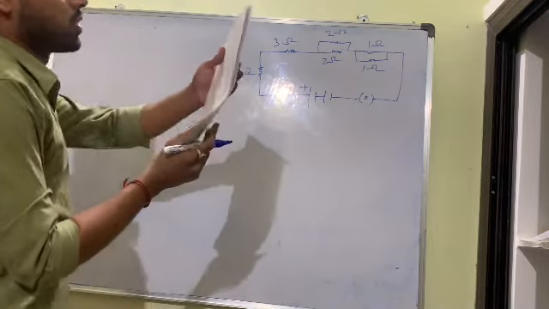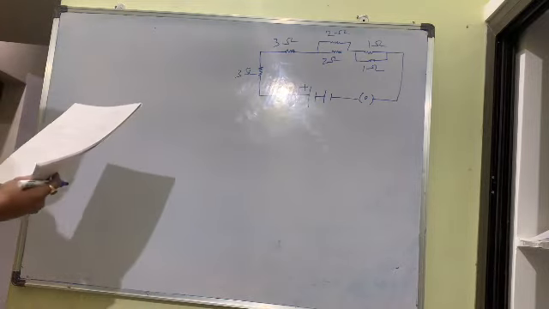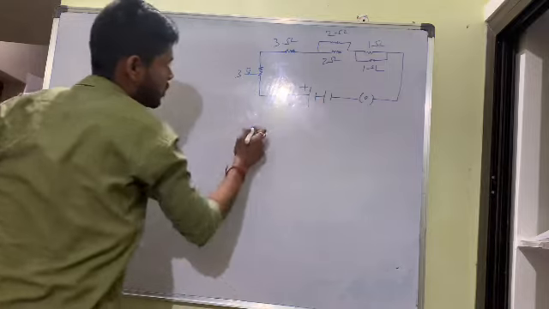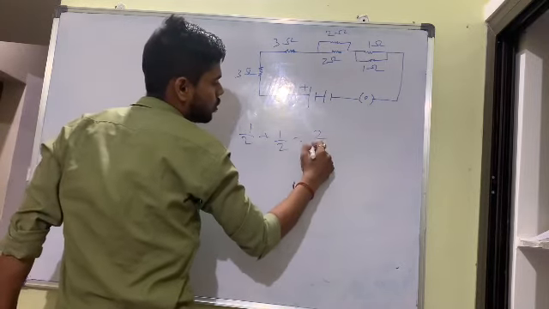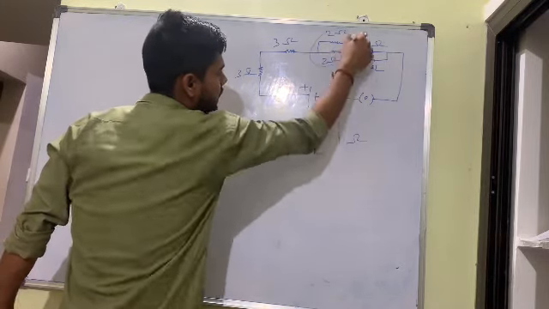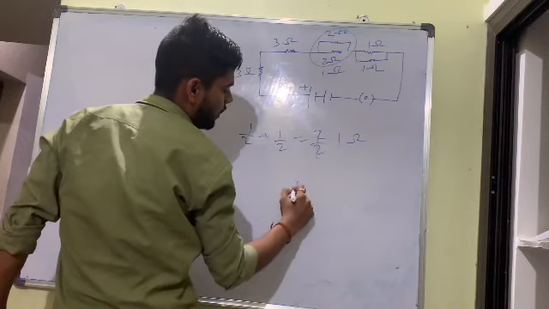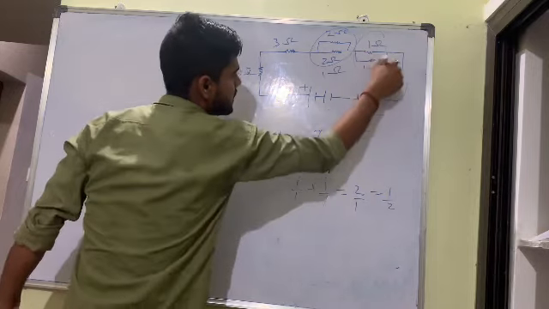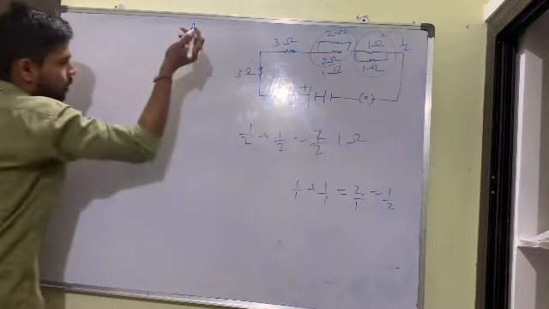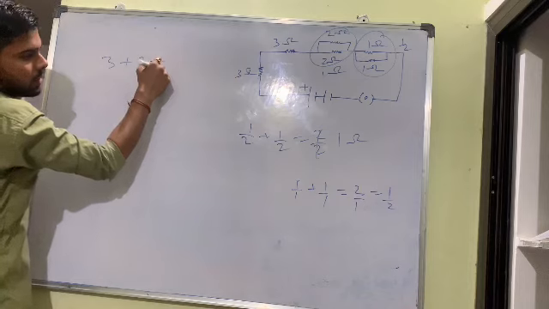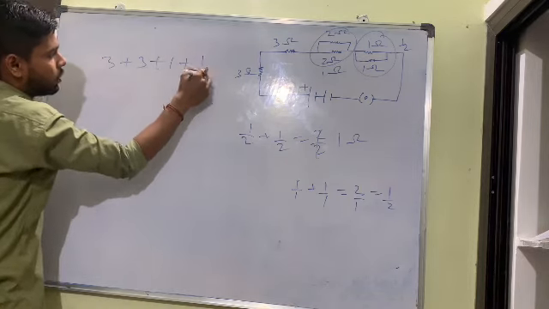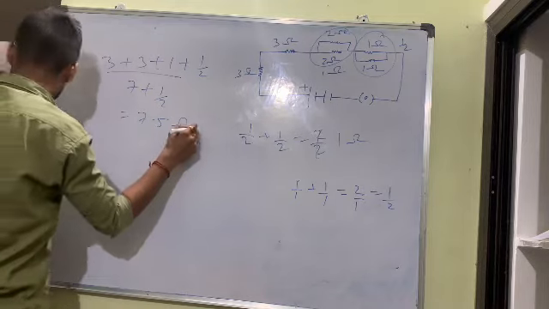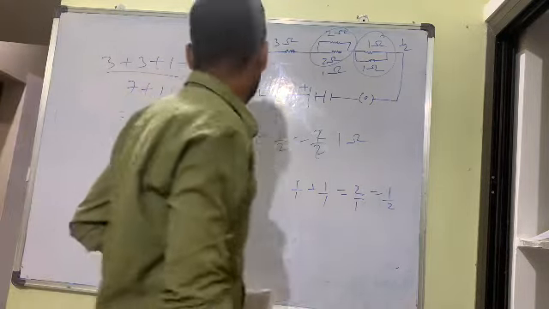This is a CBSE 2017 question. They are asking equivalent resistance. This is series, this is parallel, this is parallel. So convert the parallel first. 1 by 2 plus 1 by 2 is 2 by 2, which is 1 ohm. So it becomes 1 ohm. Then 1 upon 1 plus 1 upon 1 is 2 by 1, so the equivalent becomes 1 by 2. Now add it, all are in series. So 3 plus 3 plus 1 plus 1 by 2. It is 7.5 ohm. This is the answer. Clear?